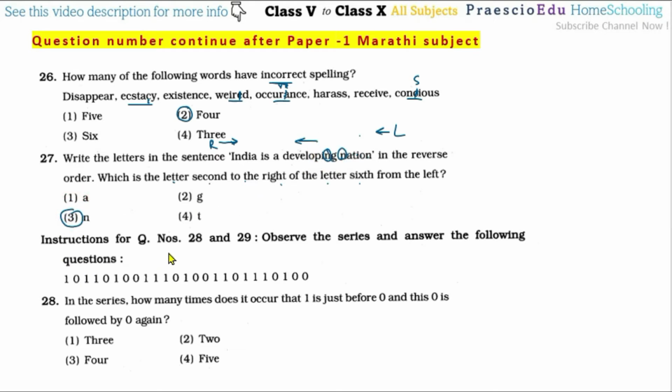Now question number 28 and 29, so a common instruction is there: observe the series and answer the following questions. So this is the series. Question number 28: in the series, how many times does it occur that 1 is just before 0 and this 0 is followed by 0, that is, 1 0 0? So this 1 0 0 we have to find out. 1 and then 0 0, one time, then 2 times, and then 3 times. So we are getting 3 times, and 3 is option number 1, correct.